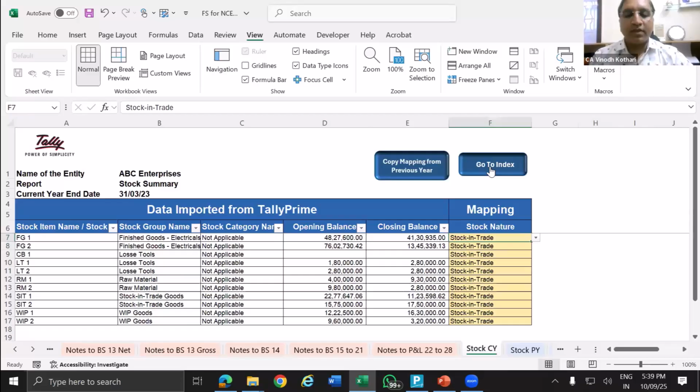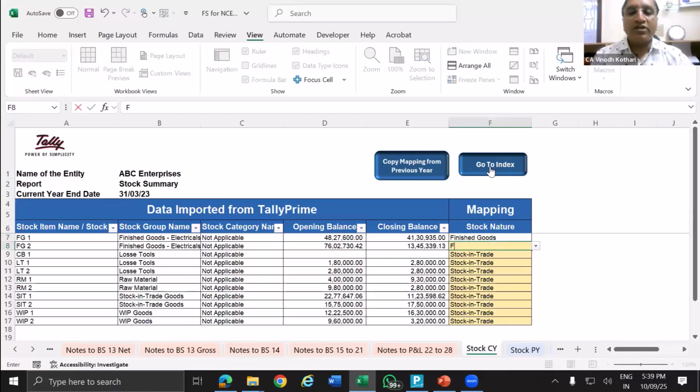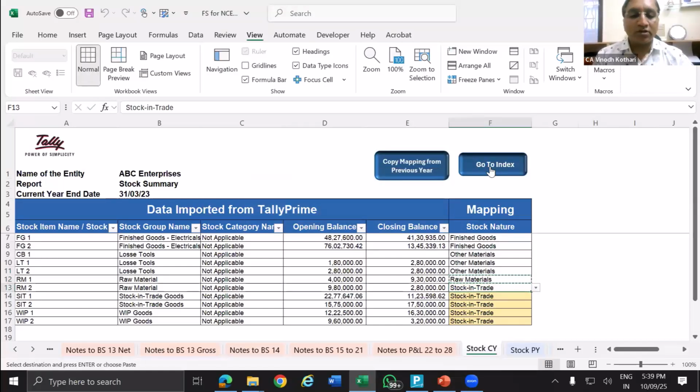So this is finished goods. So I'm going to change finished goods. Finished goods. And what is this CV? So other material. So other material, raw material, raw material. You can copy and paste also. Then stock in trade, work in progress, stock in trade, stock in trade. Now this mapping I am done.